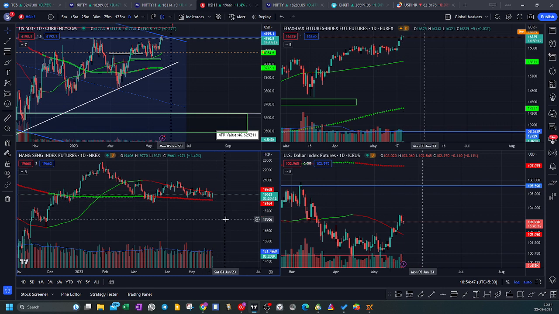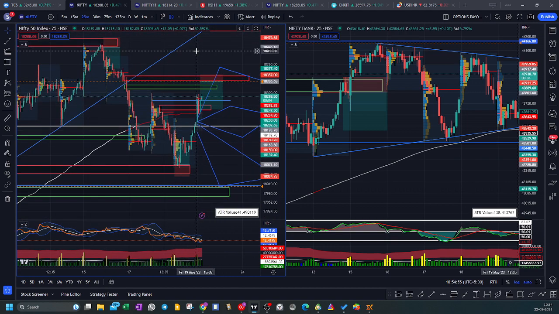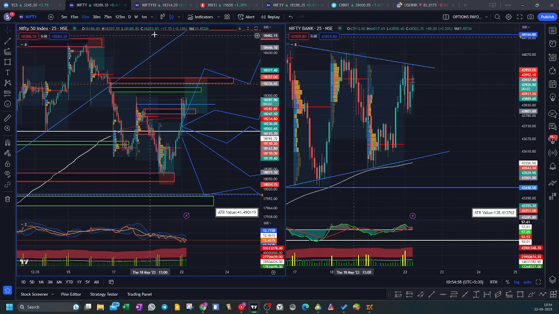Last week of May, so we might see high volatility. A range extension might be there. Yes, this is a very key point. We might see a range extension. Range extension is where the week high is taken out.